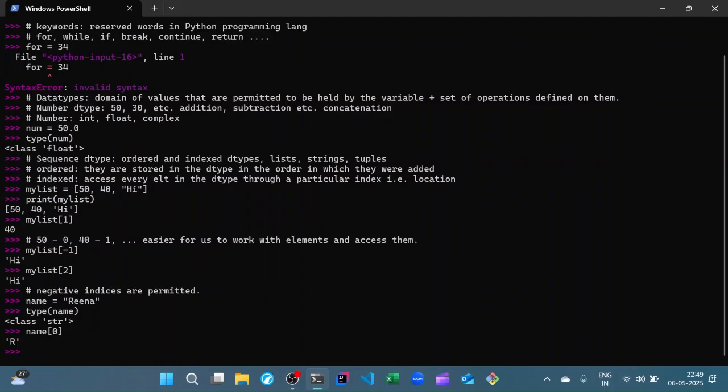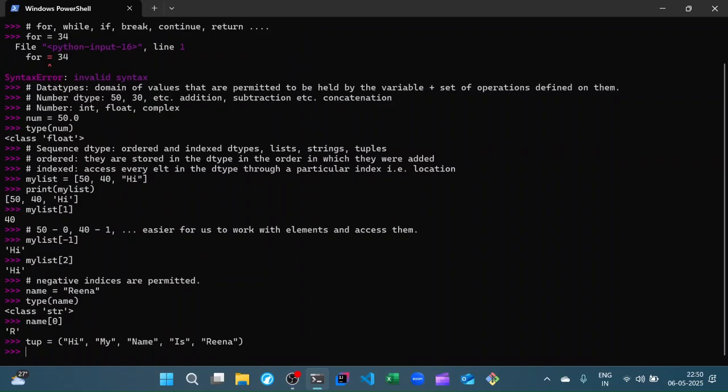Now, what is this peculiarity of a tuple, right? So a tuple is essentially a way in which we can store any kind of information and we can ensure that that information is not modified in the future. So what do I mean by that? I can define a tuple using these round brackets. For example, I could say, hi, my name is Reena. I could define it like this.